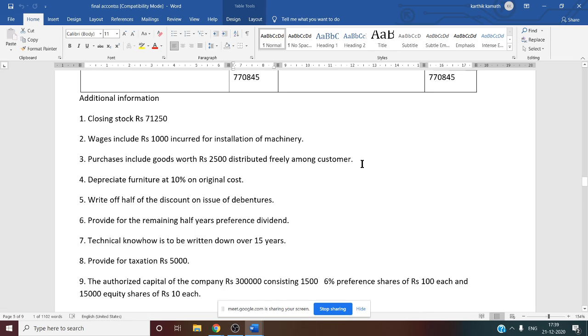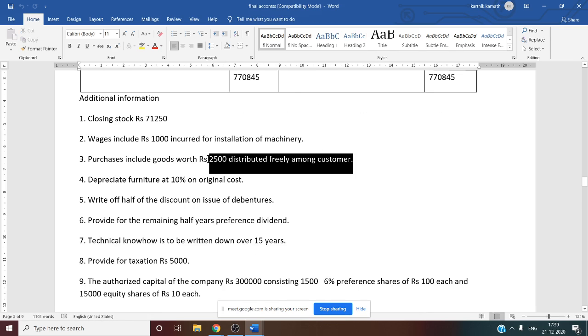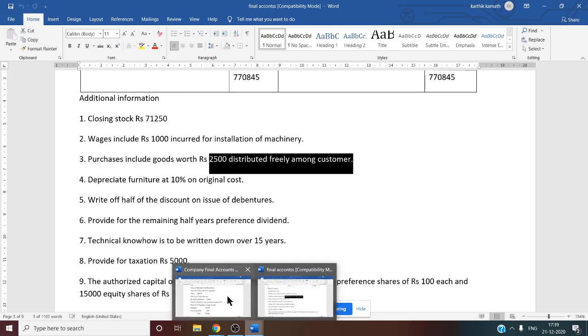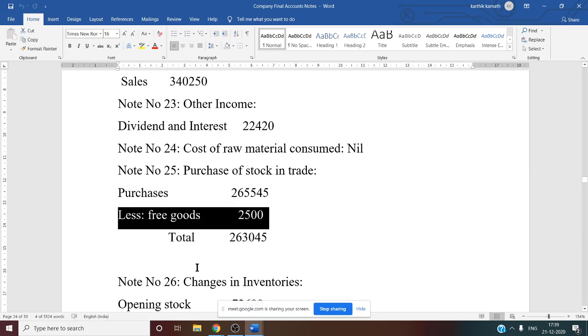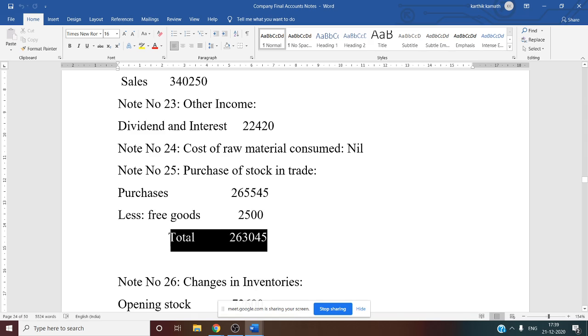What is the adjustment regarding the purchases? That is 2,000 advertisement expenses, which is included in the purchases, that we have to deduct. So now it is very clear, from the purchase amount less free goods or advertisement expenses, we get the final purchase answer. Final purchases, that is 2,63,045. So that is note number 25.